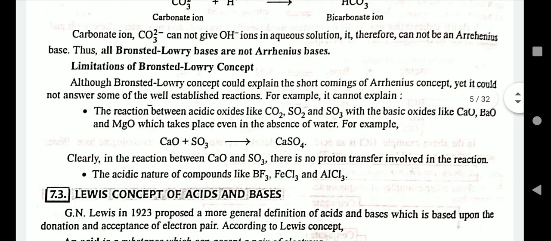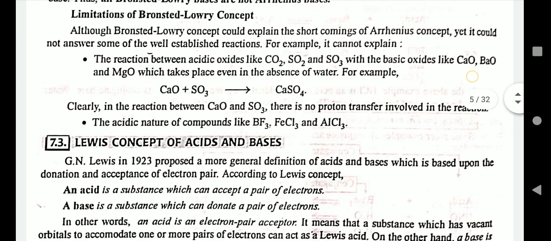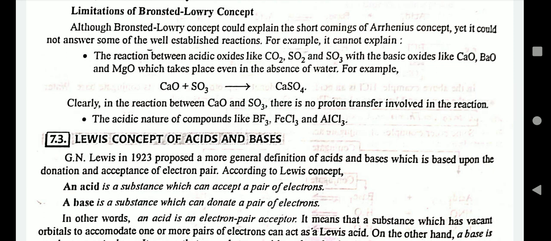Limitation of the Bronsted concept. Although the Bronsted-Lowry concept could explain the shortcomings of the Arrhenius concept, yet it could not answer some of the well-established reactions: the reaction between acidic oxides like CO2, SO2 with basic oxides like CaO, MgO, which take place even in the absence of water, and the acidic nature of compounds like BF3, FeCl3 or AlCl3.